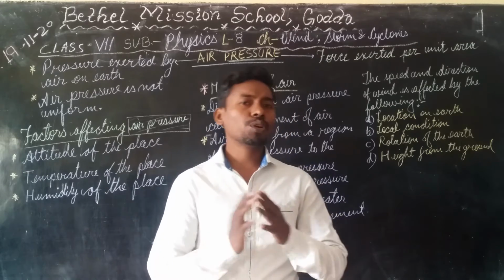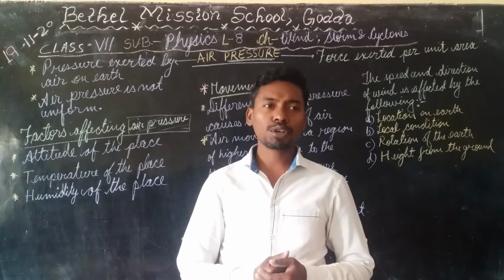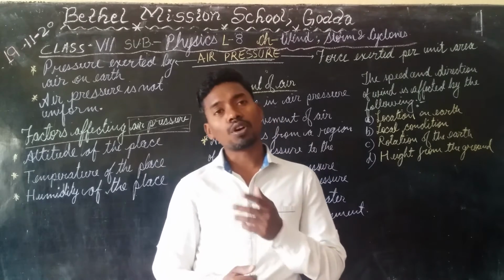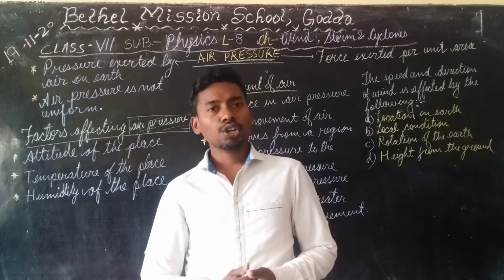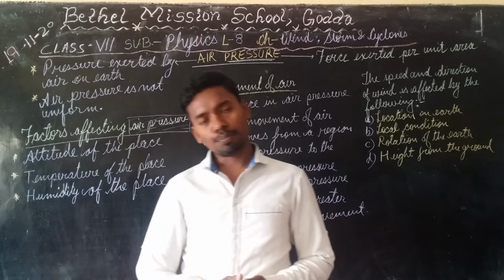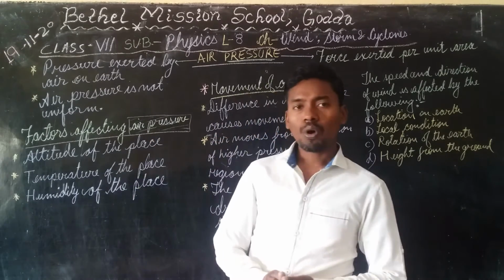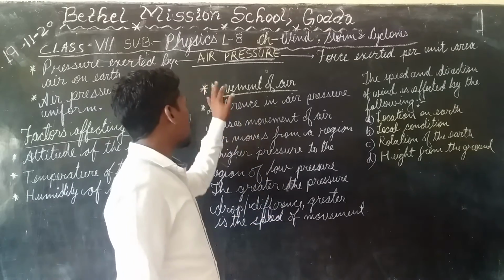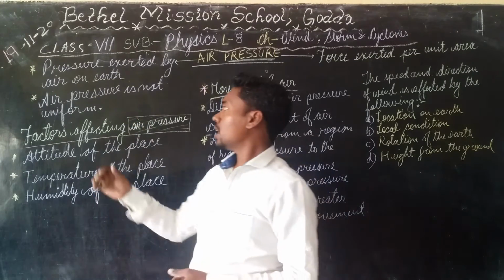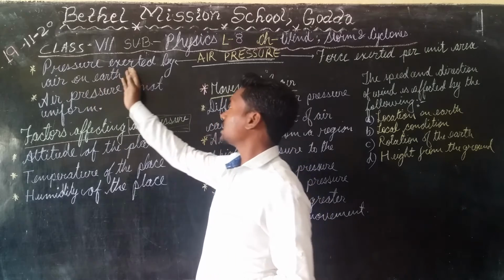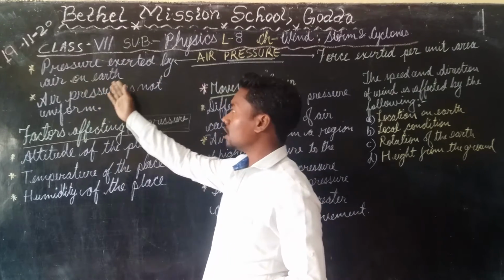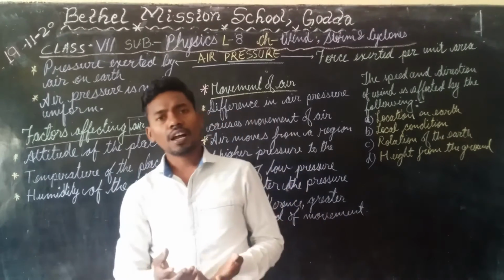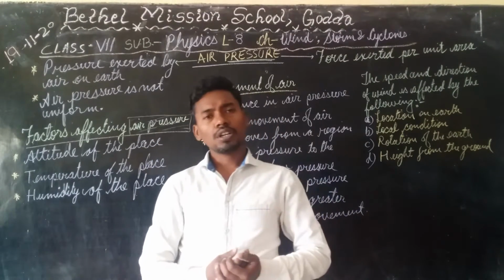This air pressure, in this chapter, is a very important thing, because it is the air pressure which is responsible for the movement of air. So let's try to understand air pressure. Okay, so what is air pressure? Air pressure can be considered to be the pressure exerted by air on the earth. Okay, the amount of pressure the air applies on earth.